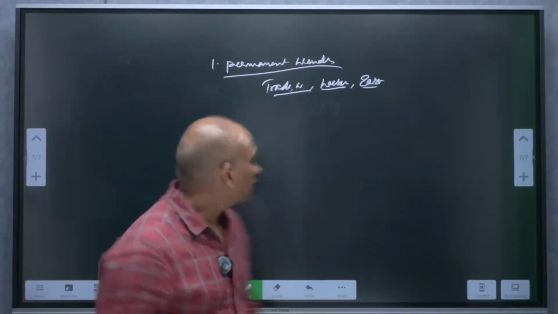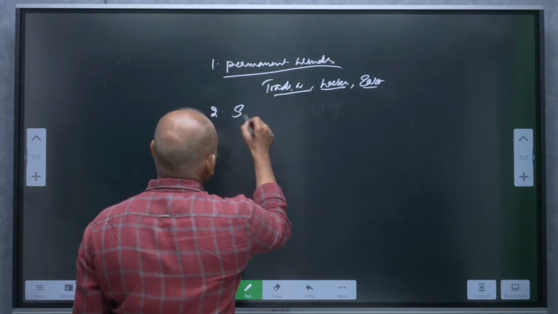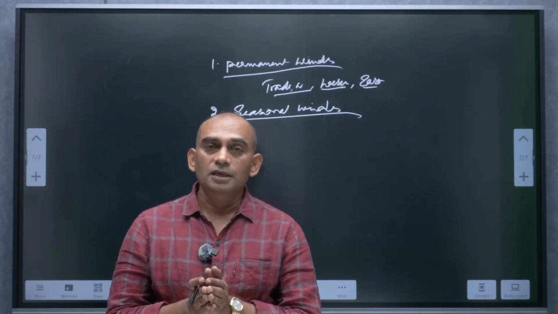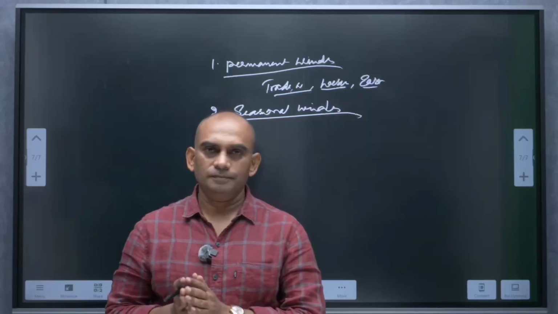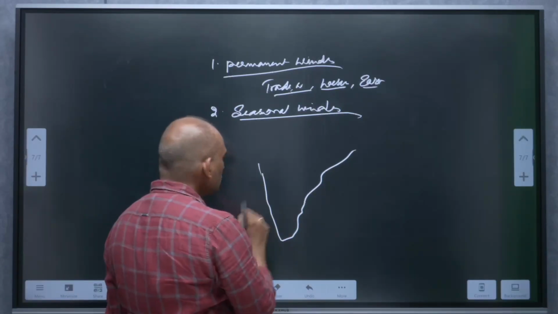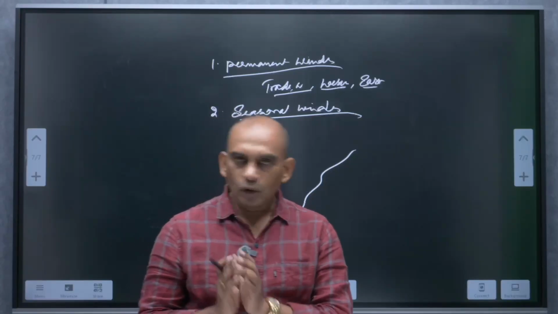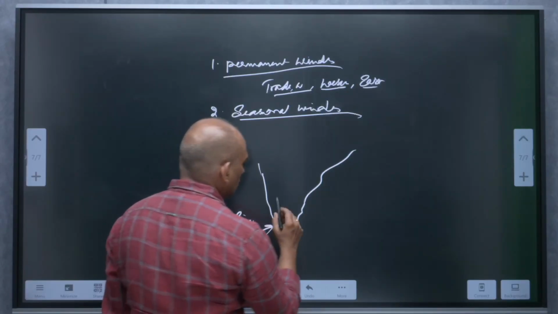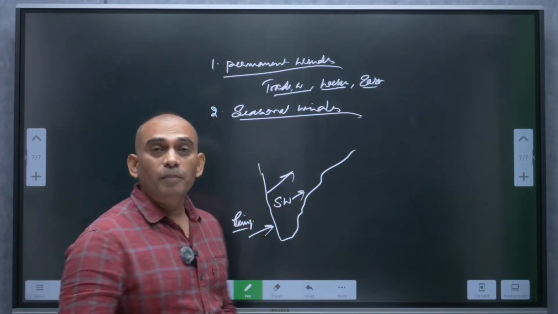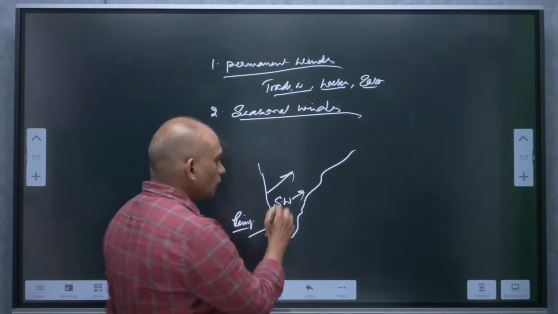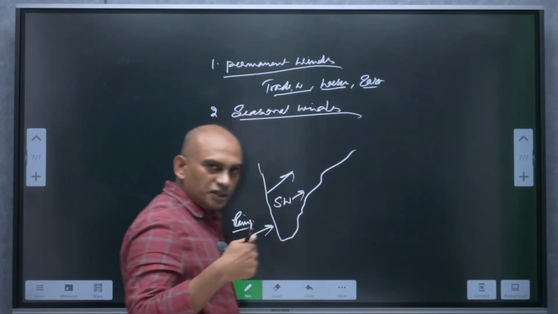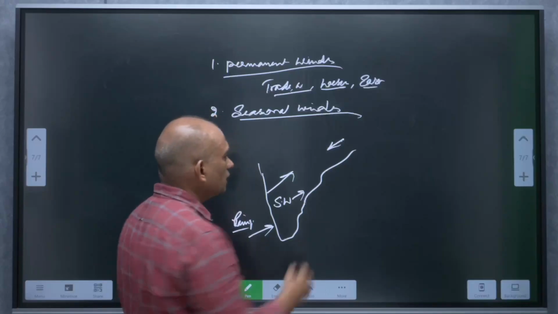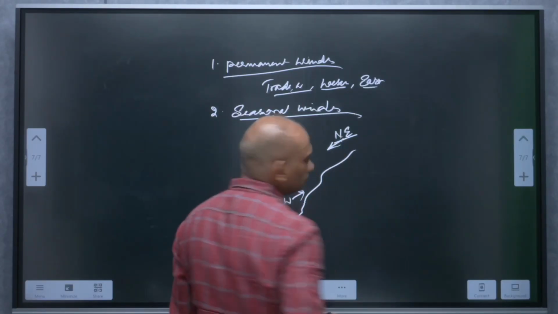What about the second type of wind? The second type of wind is seasonal winds. These seasonal winds generally change direction from season to season. This is South India. Monsoon winds change their direction. How? Because during the rainy season, the monsoon blows in the southwest direction. But when winter sets in, the southwest monsoons retreat and blow in quite the opposite direction. Okay, that is the northeast direction.